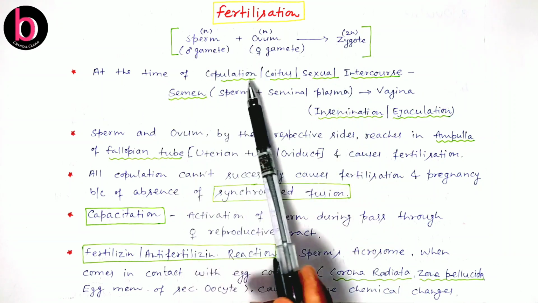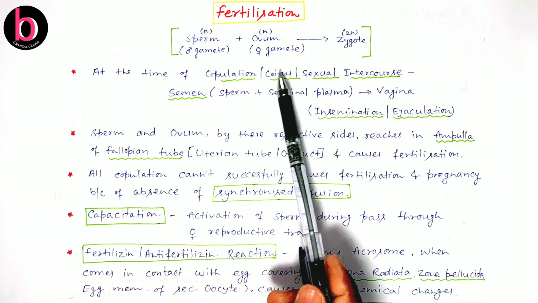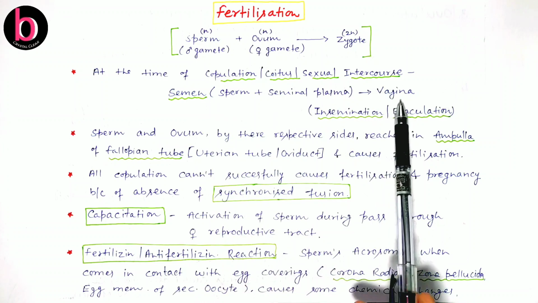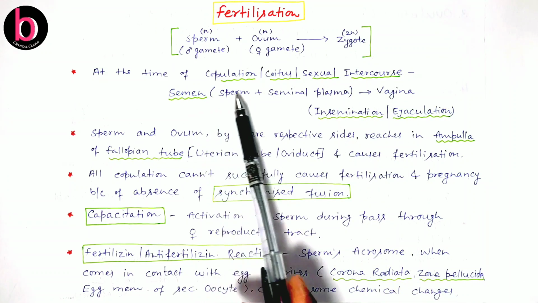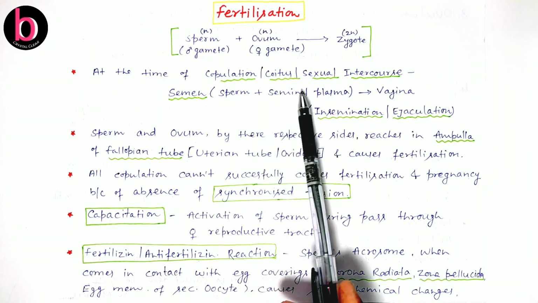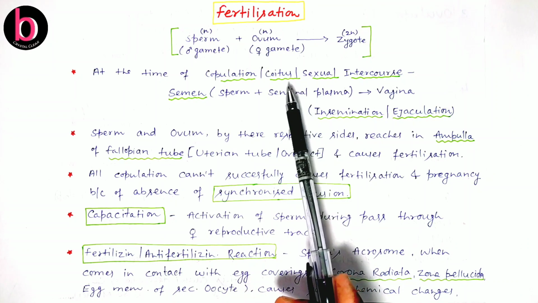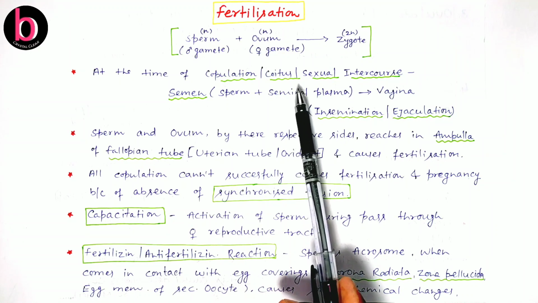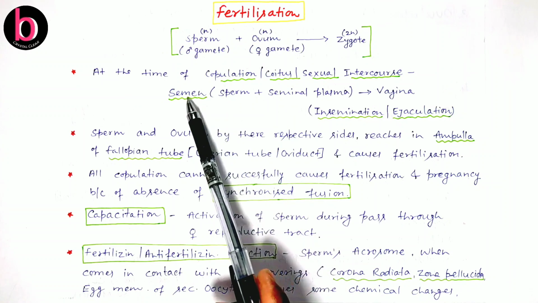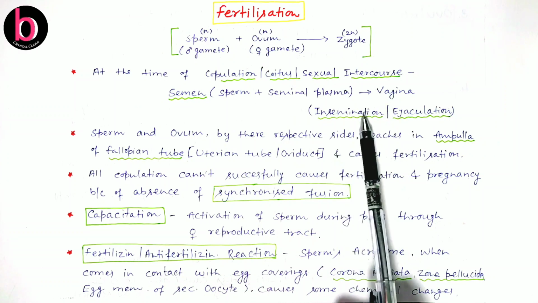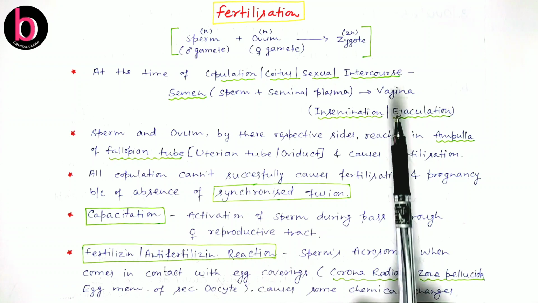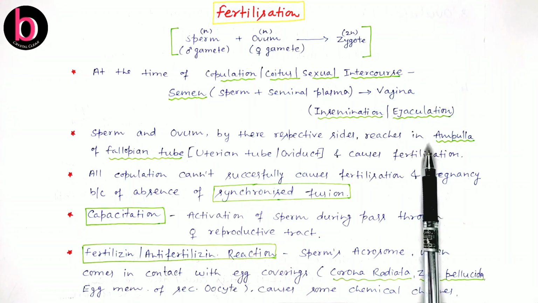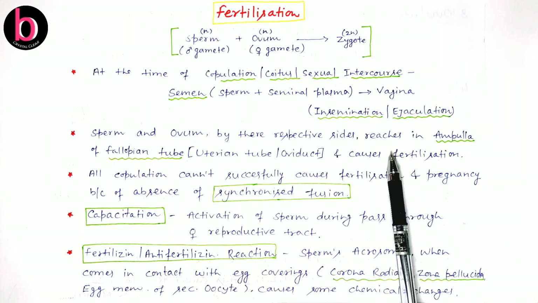Before fertilization there will be events like copulation, which is given here as coitus or sexual intercourse. This is insertion of semen inside the female reproductive tract, the vagina. Semen, we discussed, is the sum of sperm plus seminal plasma that is secreted by the seminal vesicles, Cowper's gland and bulbourethral gland of the male reproductive system. This process of insertion of semen in the female reproductive tract is insemination or ejaculation. During this, sperm move towards the respective site of the fallopian tube, and then there will be fertilization.